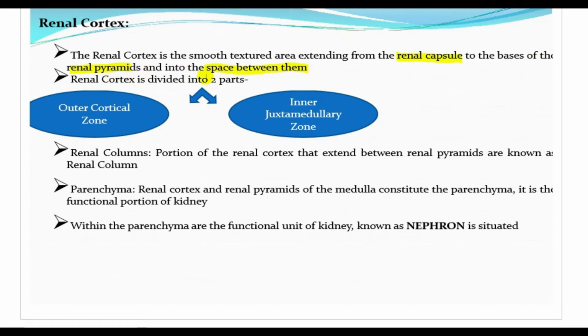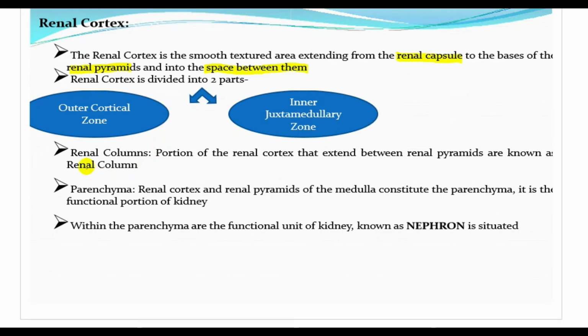So the renal cortex is again divided into two regions, the outer cortical zone and the inner juxtamedullary zone. What is this juxtamedullary? We'll come across this word, I'll explain it to you. Right now just remember it: the renal cortex is divided into two parts. One is the outer cortical zone and the other one is the inner juxtamedullary zone.